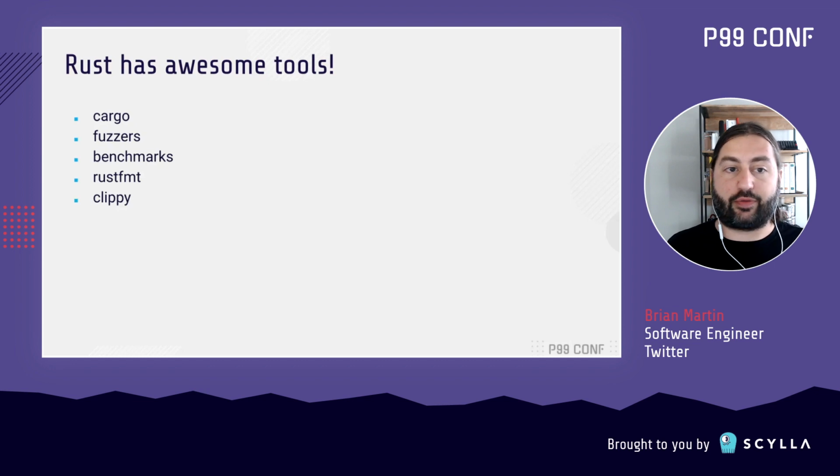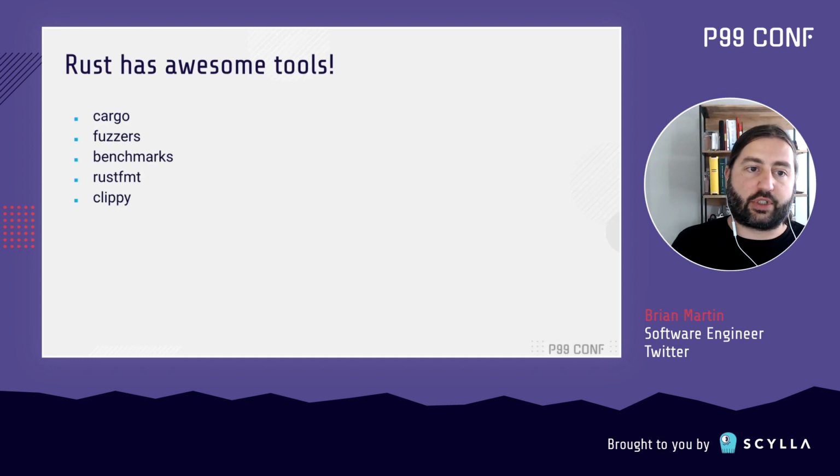I was able to use a fuzzer to make sure that the protocol implementation was rock solid, and I didn't have to think about every single edge case that I might encounter in writing a protocol parser. I was able to just simply run this fuzzer across it, come across some new test cases that I wanted to include in my code, and fix whatever bugs that I had. Additionally, these benchmarks made it easy to iterate on the protocol parser and the storage library and make sure all the parts were performing nicely.